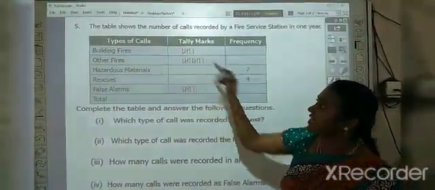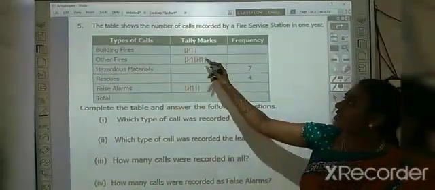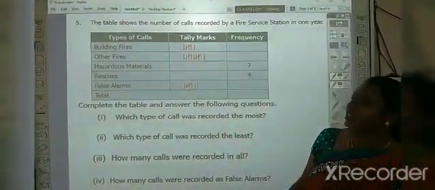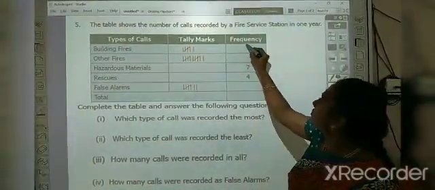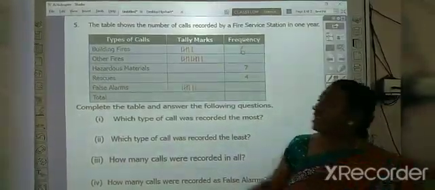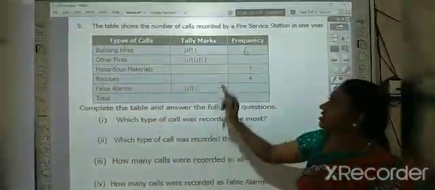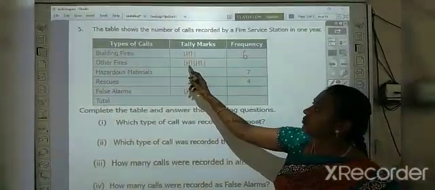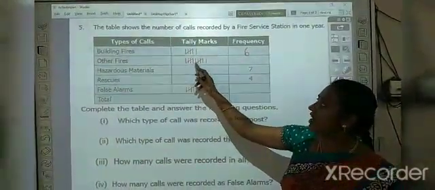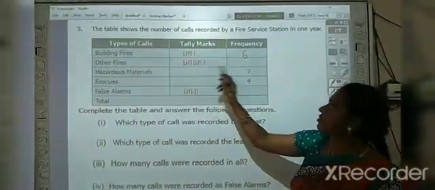So see, count the tally marks. How many numbers are there? Yes, very good. 6. So the frequency is 6. Second is other fires. Count this. So easily we can add it, this is 5 and this is 5. So 10 plus 1, 11.